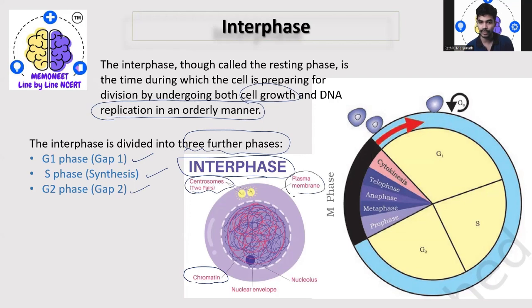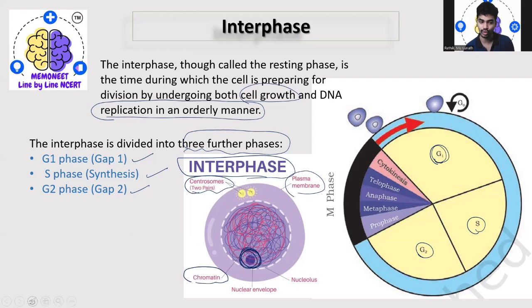We have the plasma membrane, the outermost layer, and the nucleus is also present. You can also see the cell cycle with G1, that is gap 1 phase, S the synthesis phase, and G2 phase.